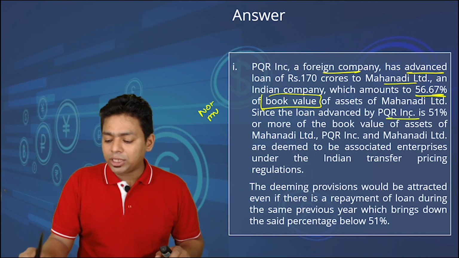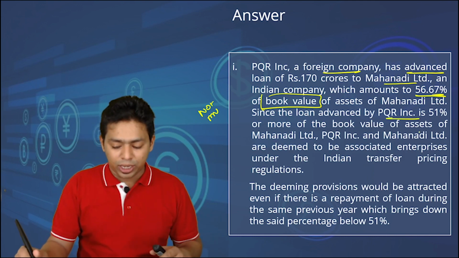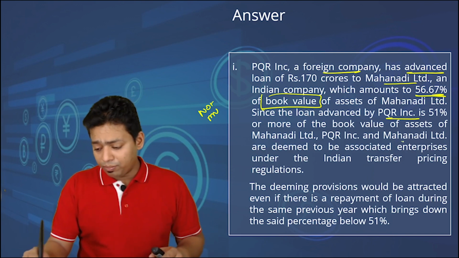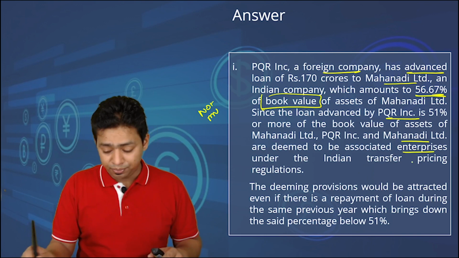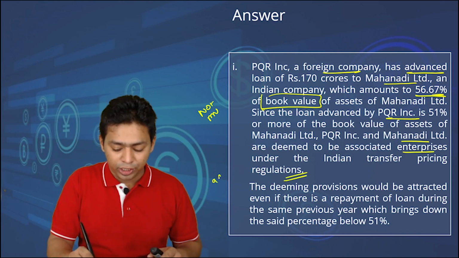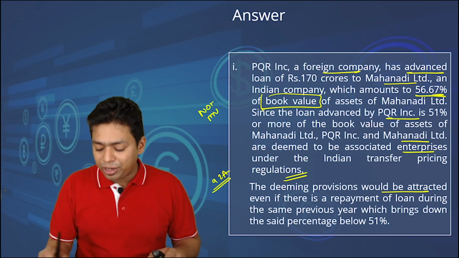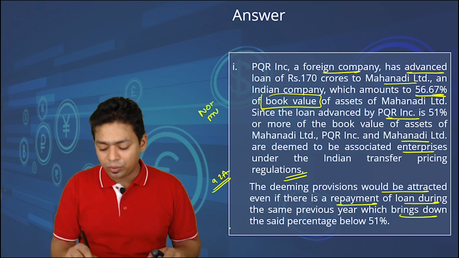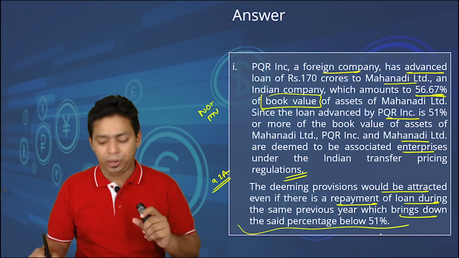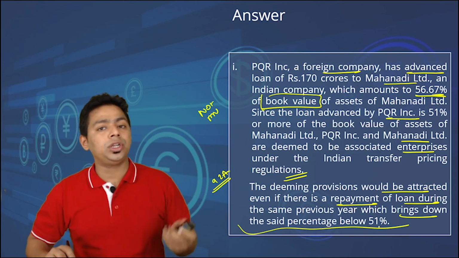Since the loan advanced by PQR is 51% or more of the book value of the asset of Mahanandi, PQR and Mahanandi Limited are deemed to be associate enterprises under the Indian transfer pricing regulation, section 92A. The deeming provision would be attracted even if there is a repayment of the loan during the same previous year, which brings down the said percentage below 51%, and also the market value given in the question is irrelevant.